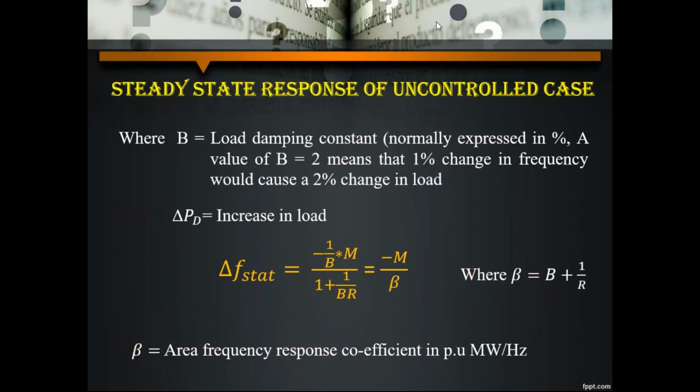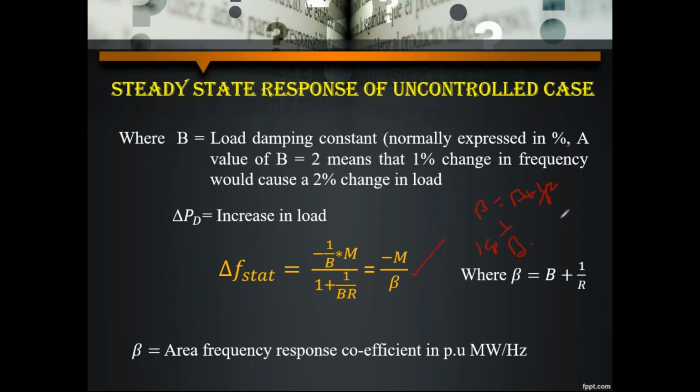So this is the final equation of load frequency control by using static response, given by minus M divided by beta. So keep remembering this formula. Okay, now beta is equal to B plus 1 by R, and here B is, so 1 by B, what is the value of 1 by B?